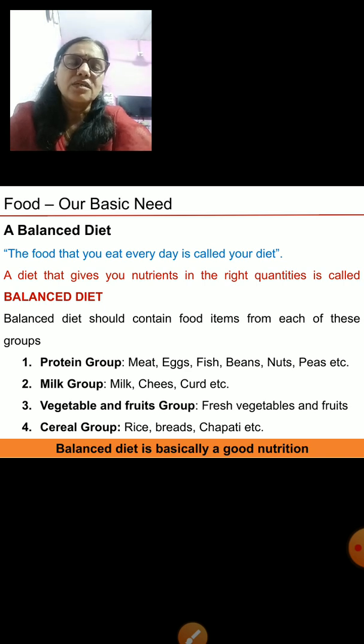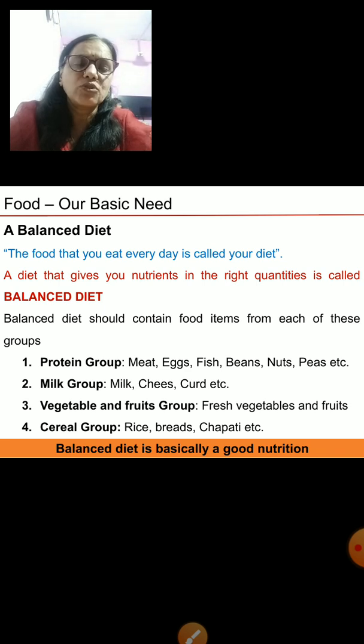Now, no single food contains all these nutrients in the right amount. So to make it easier for us to make a balanced diet, the foods are divided into certain groups like the protein group, milk group, vegetable and fruits group, and cereal group.